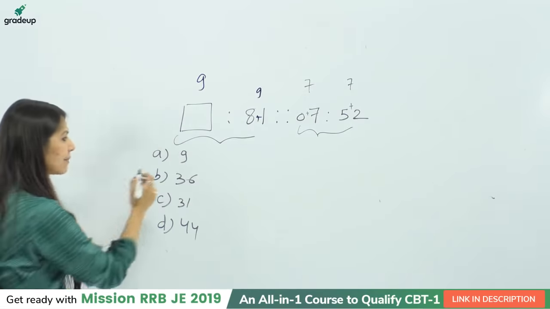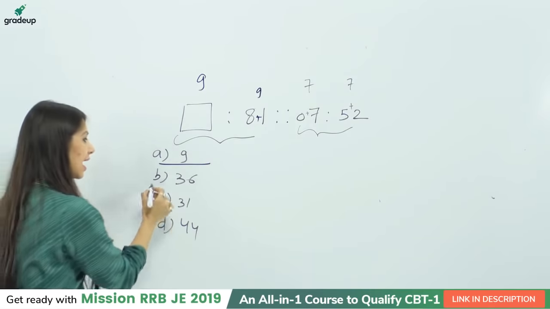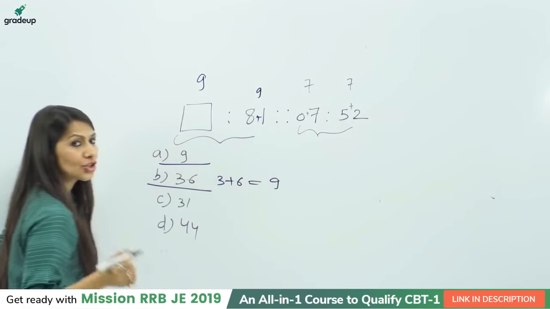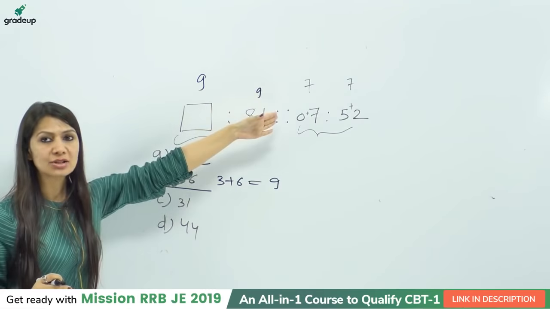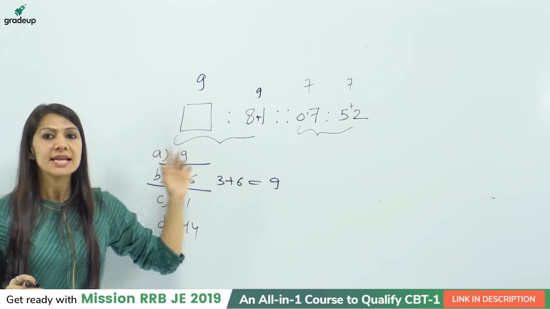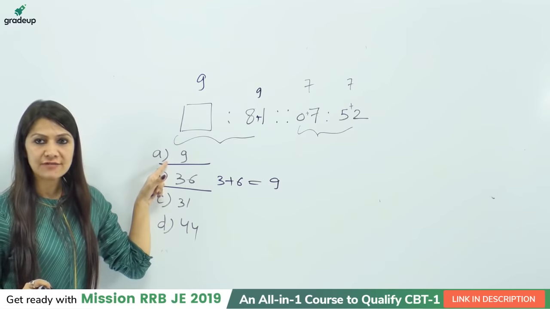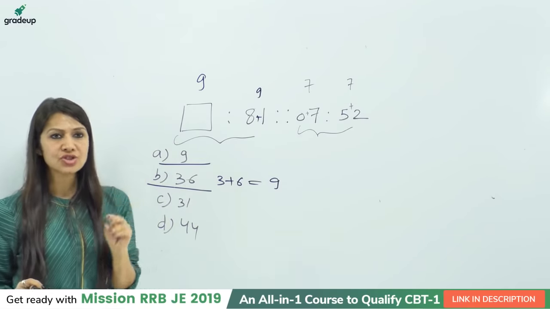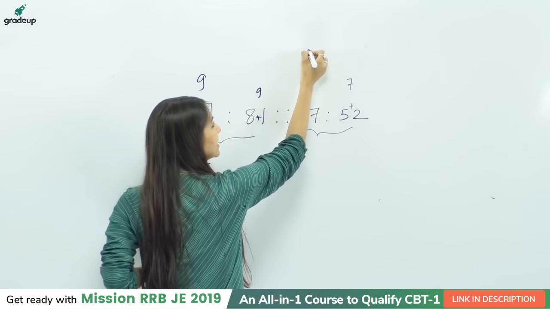But the point is, I am having option A as 9, which is a single digit. Even when I check option B, 3 plus 6, this is again equal to 9. So this is the confusing part: according to this logic, the digit addition for both parts is the same number. But I have two options, option A, which is 9, and option B, which is 36, and 3 plus 6 is 9.